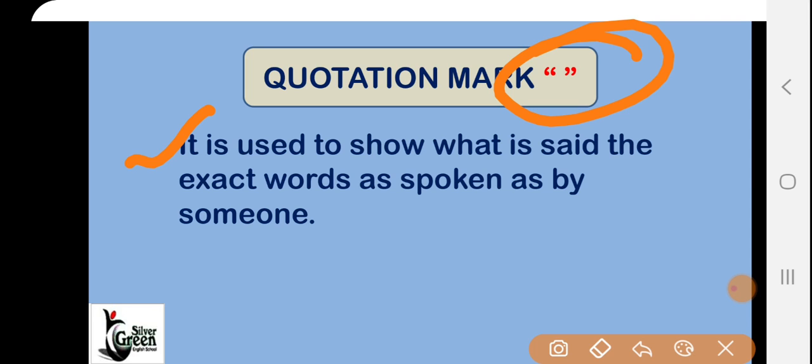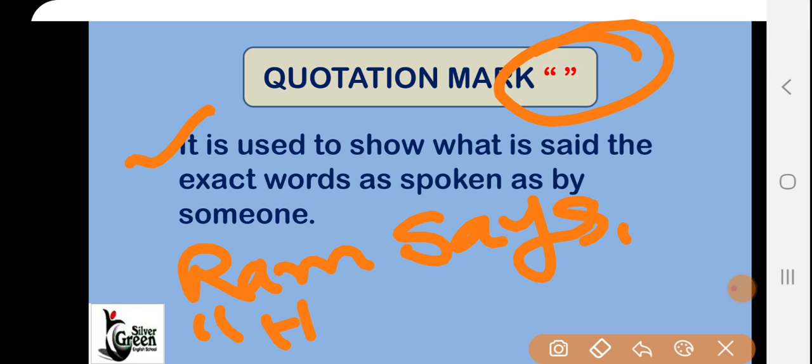For example, Ram says, "He is a good boy." After "Ram says", comma, and now the sentence "He is a good boy" has inverted commas.